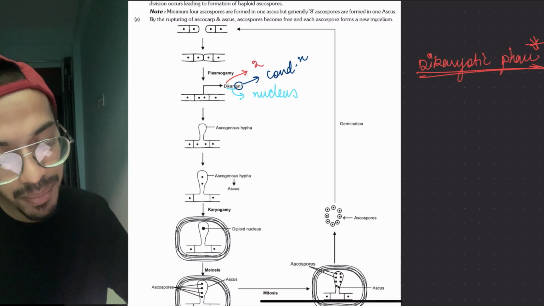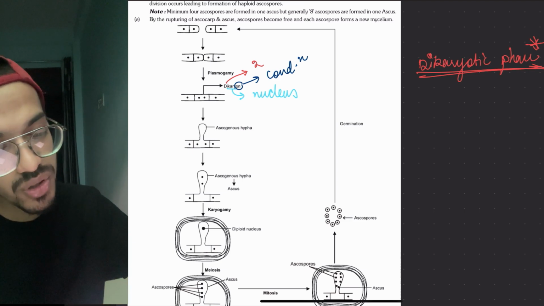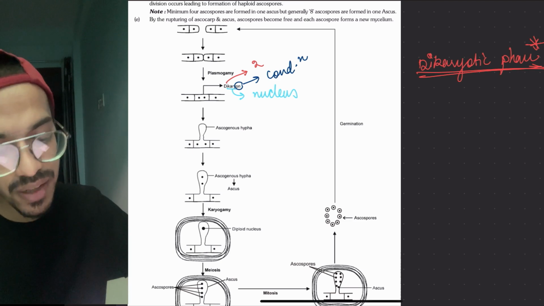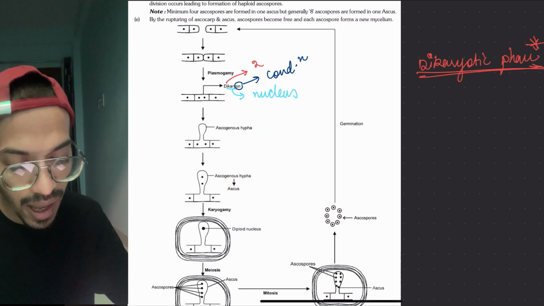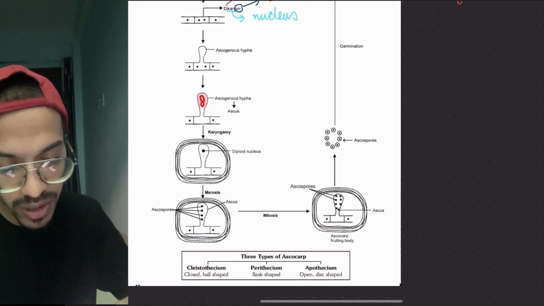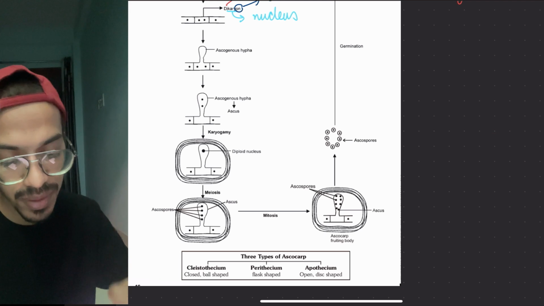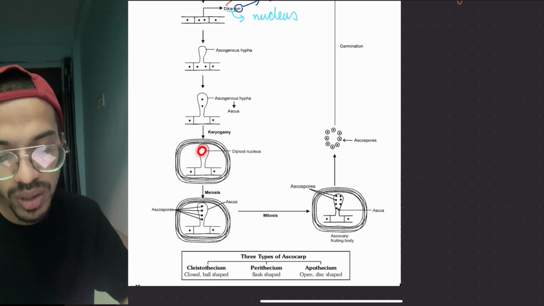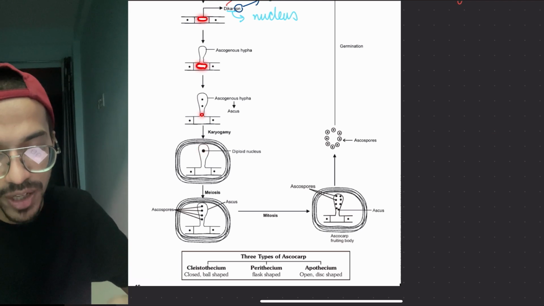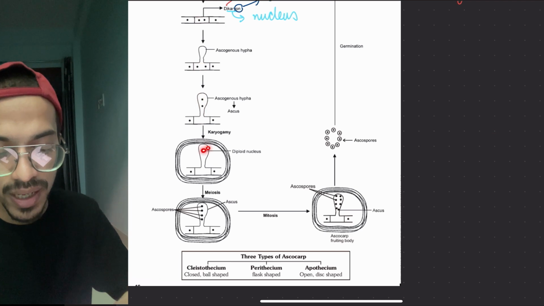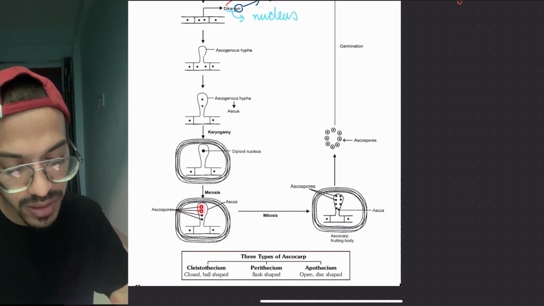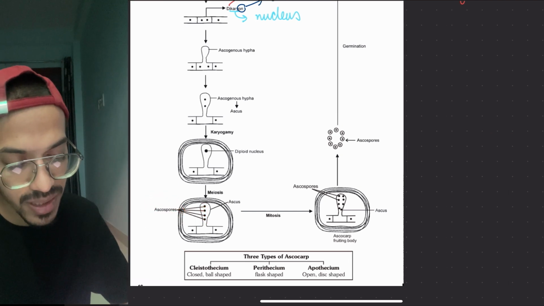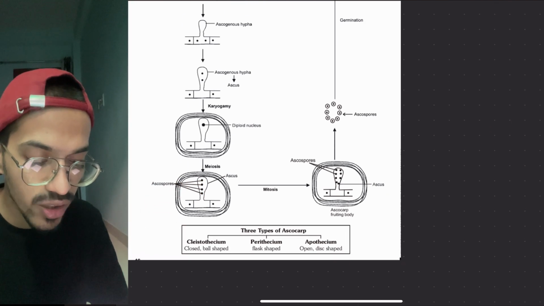Okay, so what will happen? There will be a formation of exogenous hyphae, meaning an extra hyphae that will form. This hyphae is called the ascus. And it will have a double nucleus present, because sexual reproduction is taking place. This double nucleus present over here will join together, so its ploidy is more. It will form four different cells, which are the ascospores, present inside the ascocarp. So this is an endogenous type of spore formation.